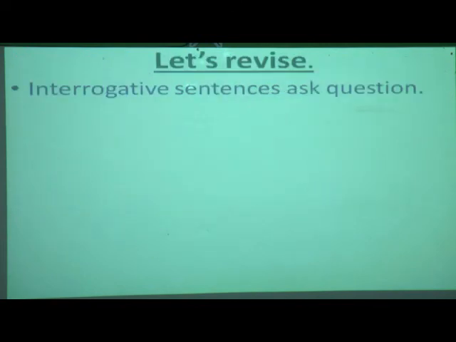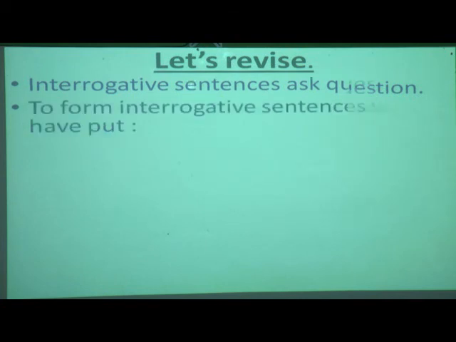Now we are going to revise what we have learned. Today what have we finished? Interrogative sentences. So what does an interrogative sentence do? It asks questions. And what is the second thing you have to keep in your mind?